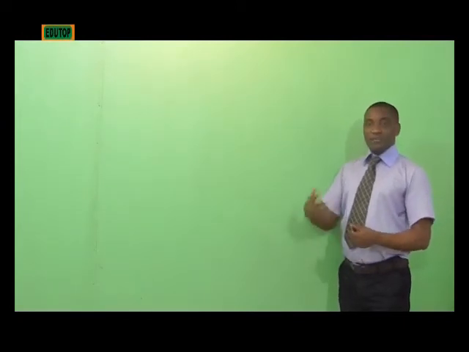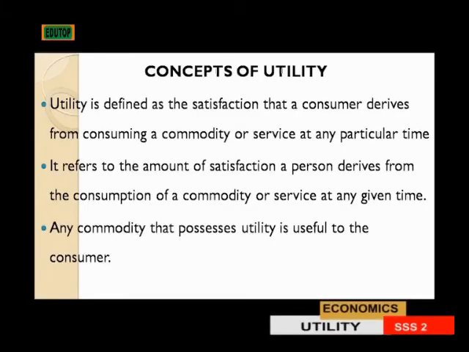Now, under consumer behavior, one of the major factors that determines what a consumer purchases at a particular price is the level of satisfaction such a consumer derives from the consumption of such goods, from the use of such commodity, or from the services being rendered. Now we talk of the concept of utility.